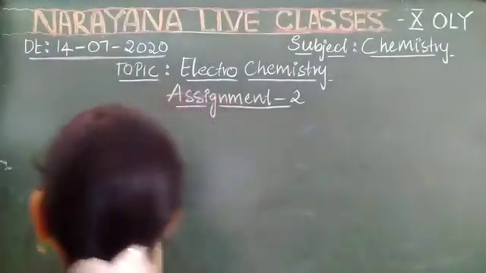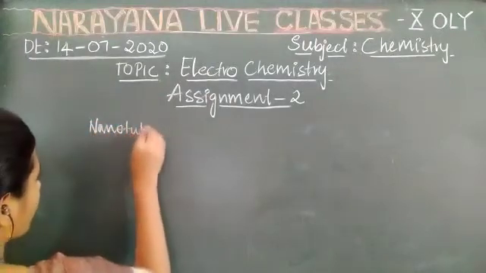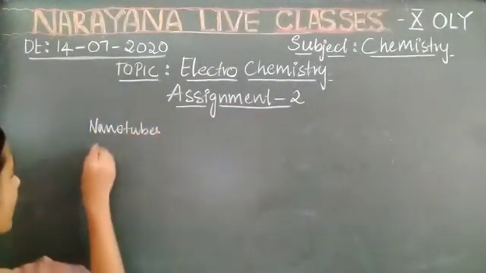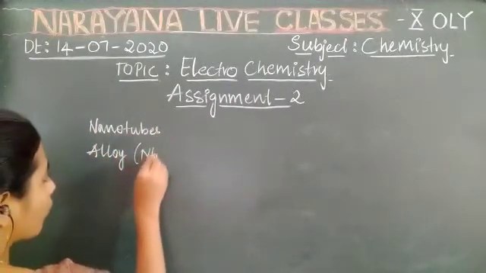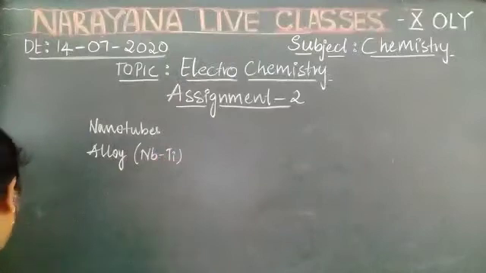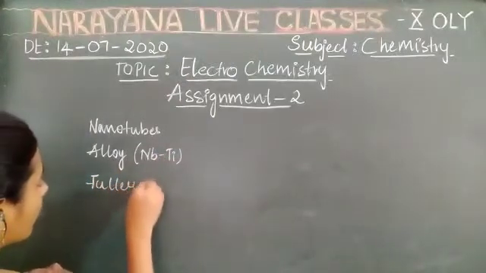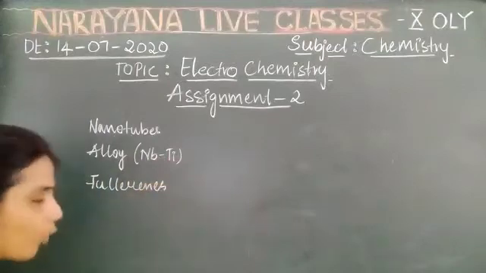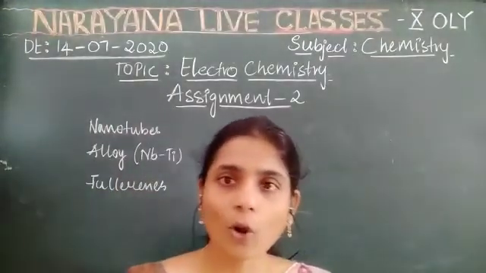So commonly they have given nanotubes. Yes, they are superconducting substances. Next, they have also given an alloy, particularly made up of niobium and titanium. Yes, even that. Next is fullerenes. Even fullerenes is a correct option. So you have to go for option 4, that is, all of the above.